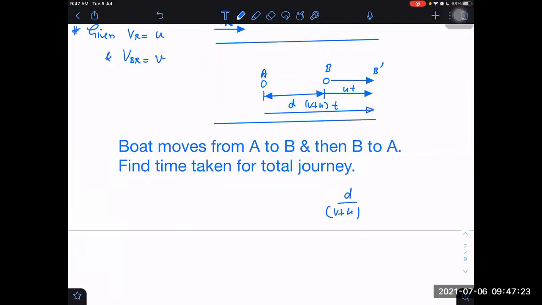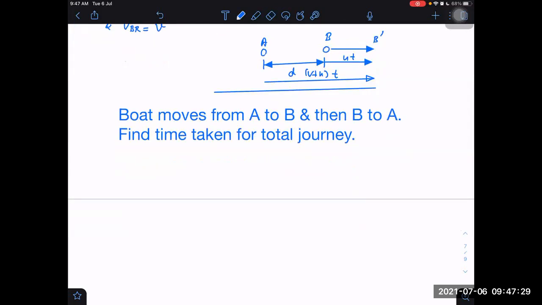If I want to solve in ground frame, I can. I'm not saying we cannot solve. We can solve in ground frame also. So I have to start. A will also be in a different position now. A will be in A dash position, but I don't care. I know that A to B dash minus B to B dash is equal to A to B. What is B dash? B dash is the position of B when boat reaches B.